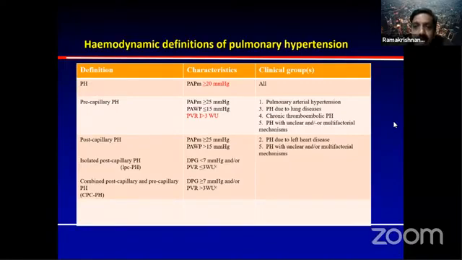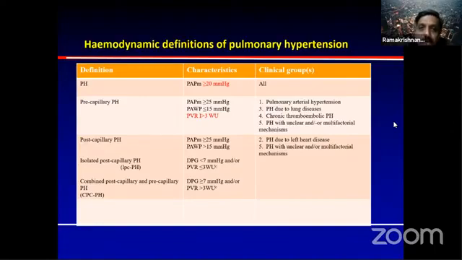The PA mean pressure is higher than the definition, and the wedge pressure is lower than the definition, but it is mostly hyperkinetic pH, and the PVRI is less than 3. This can happen there also. So the PVRI has been added here. This is the classical IPH that we think of, pH due to lung disease, chronic thromboembolic pH, and pH with unclear or multifactorial mechanism are there in both groups.